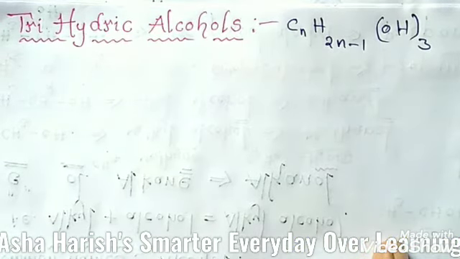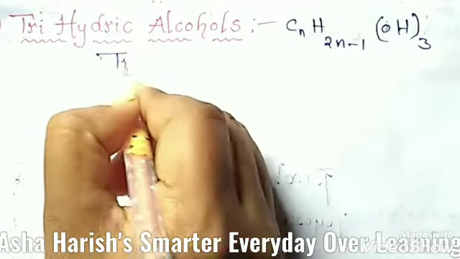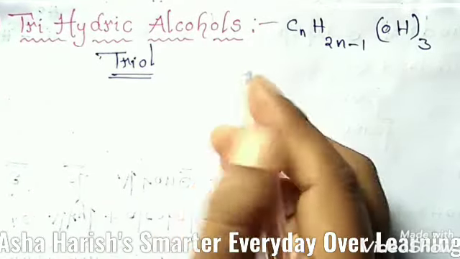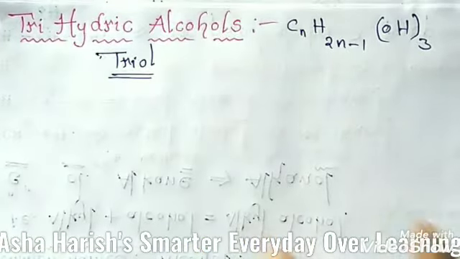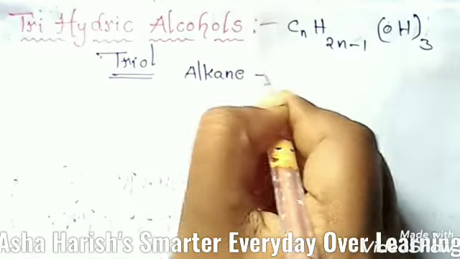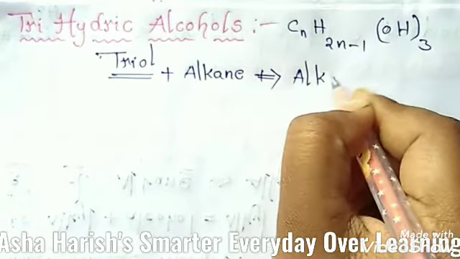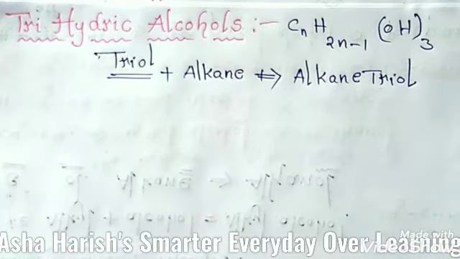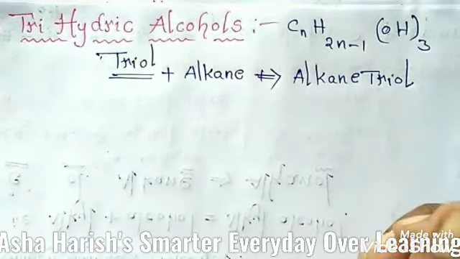Let's go for the IUPAC names of these. In IUPAC names, you add the suffix triol, T-R-I-O-L. You should remember this, triol, to the name of the alkane group containing the same number of carbon atoms as the triol. Students, I'll give you the example here. For this alkane, if you add triol, what you get finally is alkane triol. The position of the hydroxyl groups is indicated by the same Arabic numerals here.